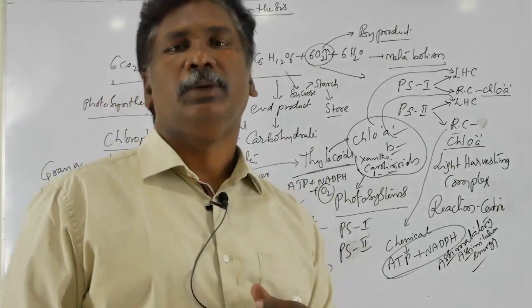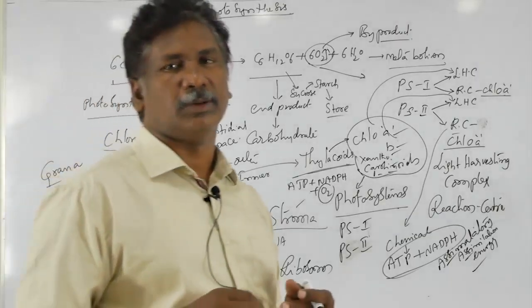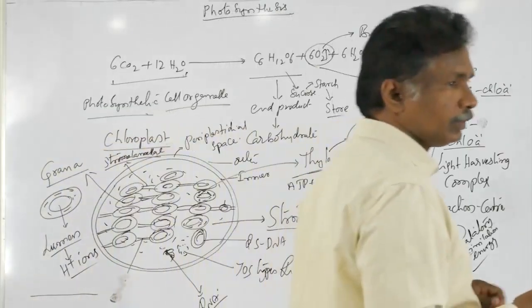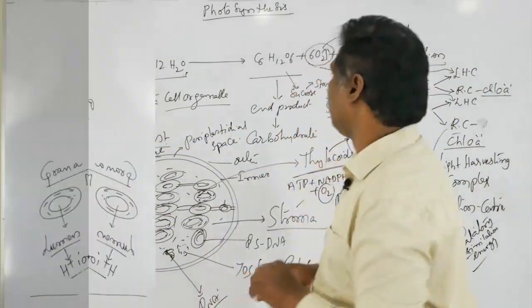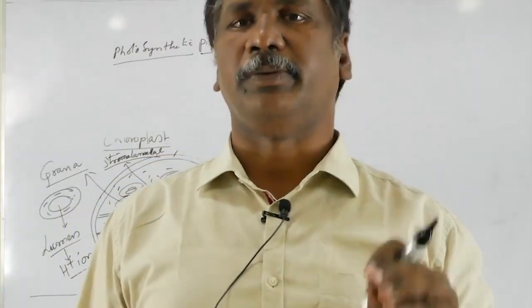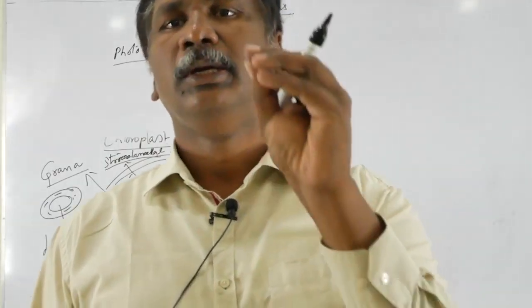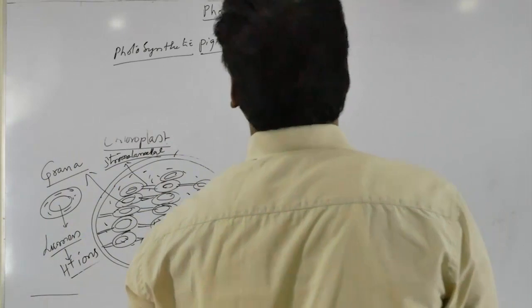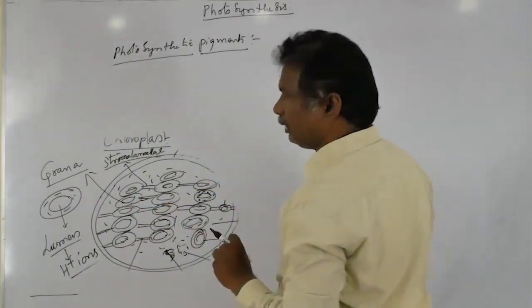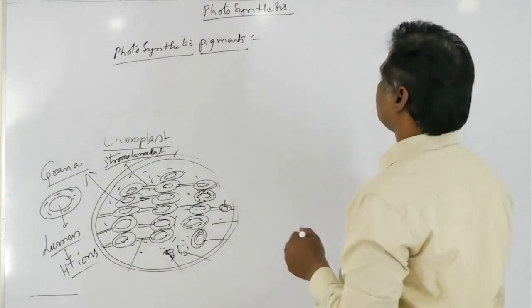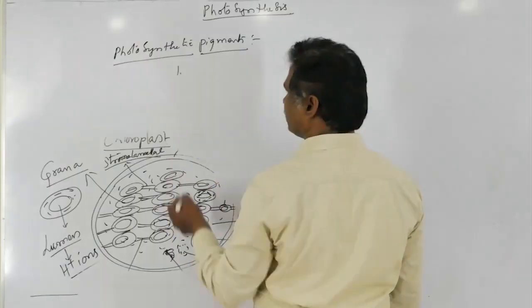So what are the pigments present in photosynthesis which are involved in the photosynthetic light reaction? You can go to that photosynthetic pigment. Here, see what the pigments are. Those present within the chloroplast, especially in the thylakoid membranes, mainly help in absorbing the light energy. That light energy is converted into chemical energy in the form of ATP and NADPH, and consequently releases oxygen. There are four types of photosynthetic pigments present.